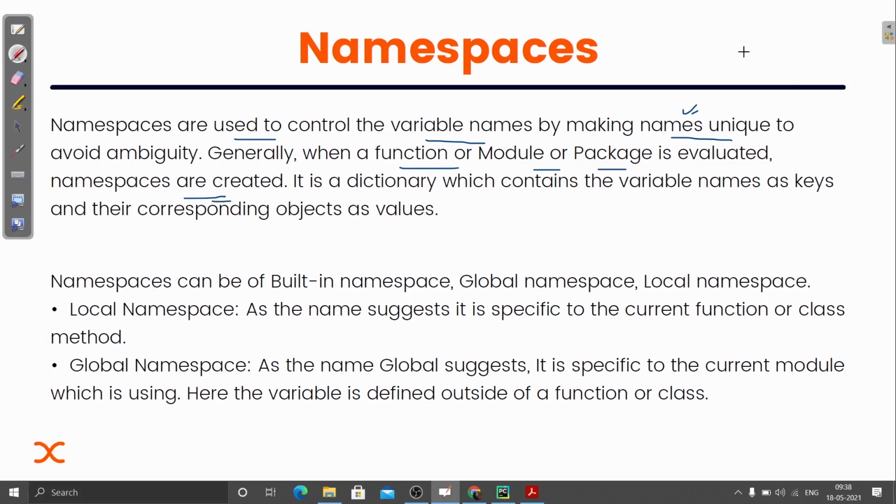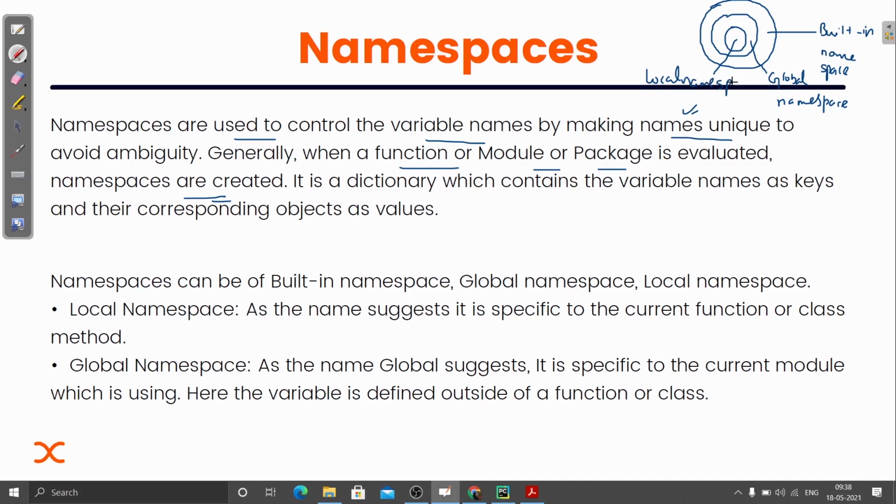Let me explain how this namespace is getting created. Basically we have three parts. First we have the built-in namespace. Then we have the global namespace, and then we have the local namespace.